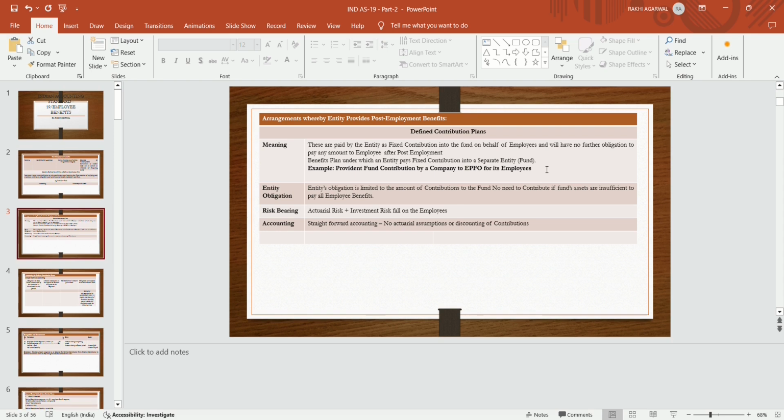After post employment, in a defined contribution plan, once deposited by the employer on behalf of the employee to the fund account, the responsibility of the employer is over. For example, provident fund contribution by the company to the employees provident fund. So EPFO में वो जमा दे देते हैं, एम्प्लॉयर ने जमा दे दिया एम्प्लॉय के बिहाफ में, फिक्स कंट्रीब्यूशन, एम्प्लॉयर का रिस्पॉन्सिबिलिटी खत्म। अब किसका रिस्पॉन्सिबिलिटी है?